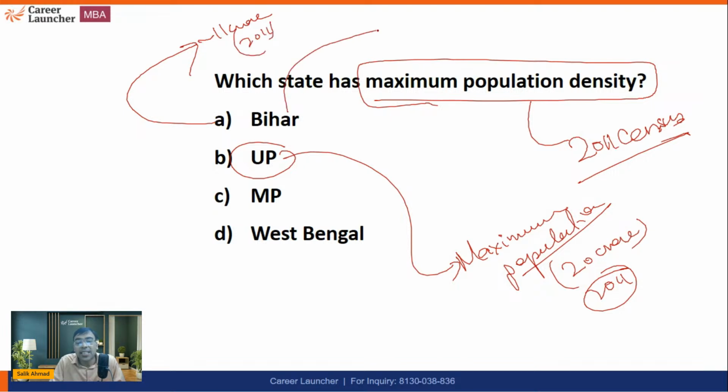But they are asking density. So the density is 1106 persons per square kilometer, which is the maximum in India. When the new data comes next year, we will be updating, or I would say correcting, our data further. But this is about the 2011 census. That is what you should be knowing about.